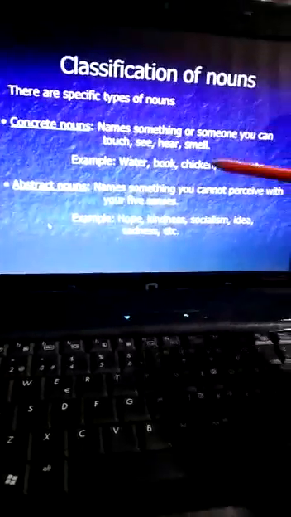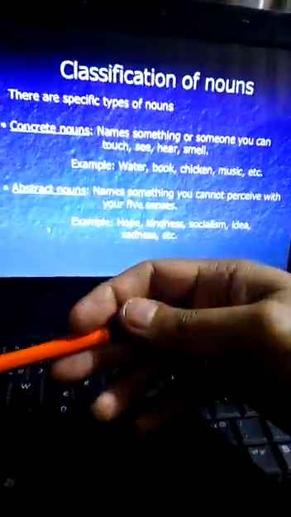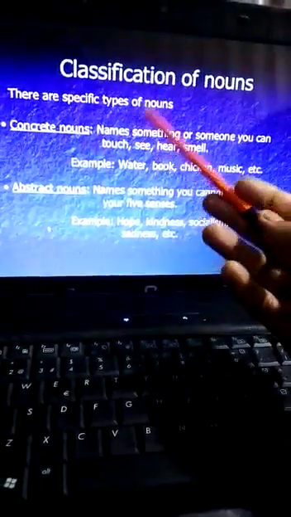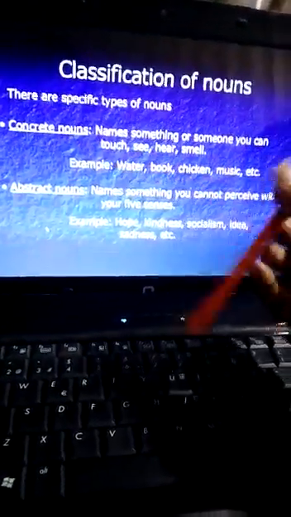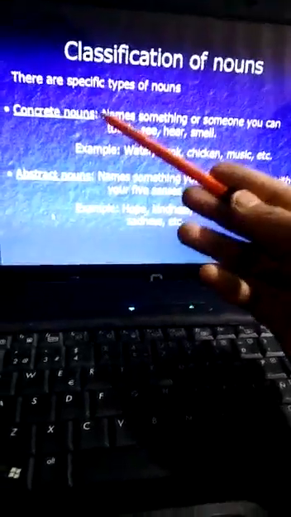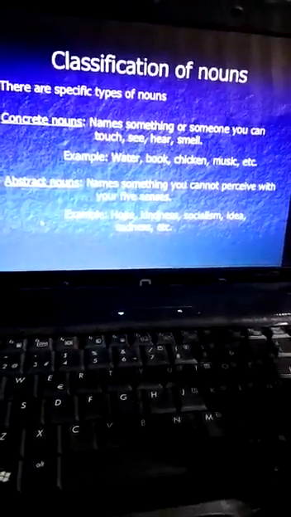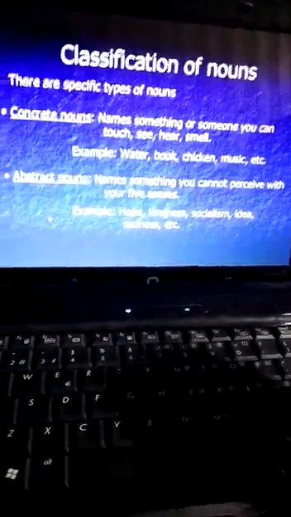Now classification of nouns. There are specific types of nouns. We have discussed that two major kinds of nouns are there. Now within those kinds, common and proper, we can also categorize them in certain other kinds. That is concrete noun. A concrete noun names something you can touch, see, hear, smell. These things should be present.